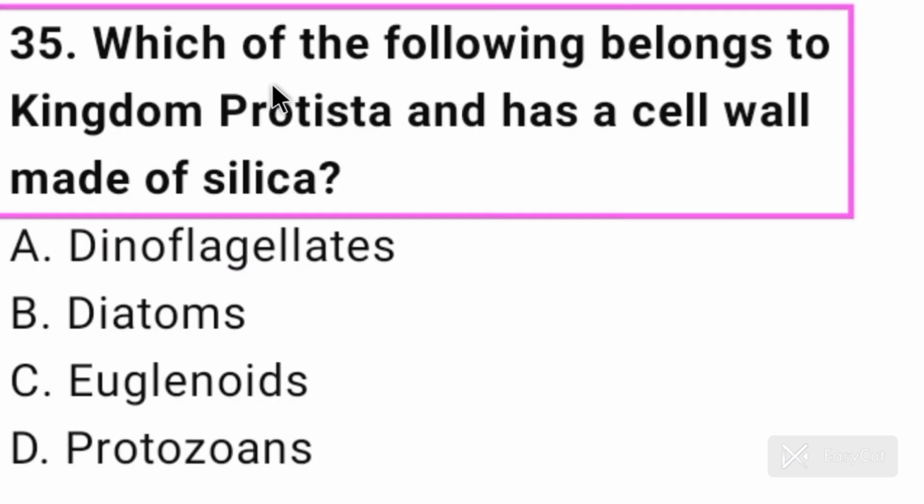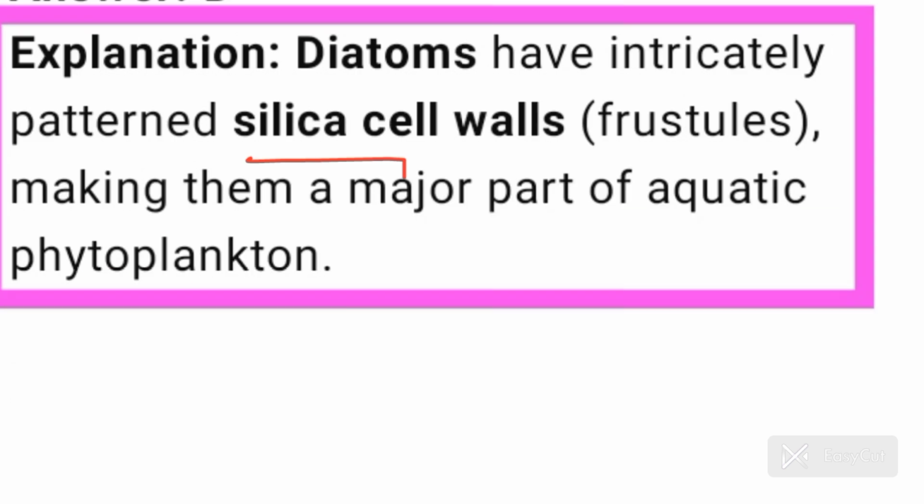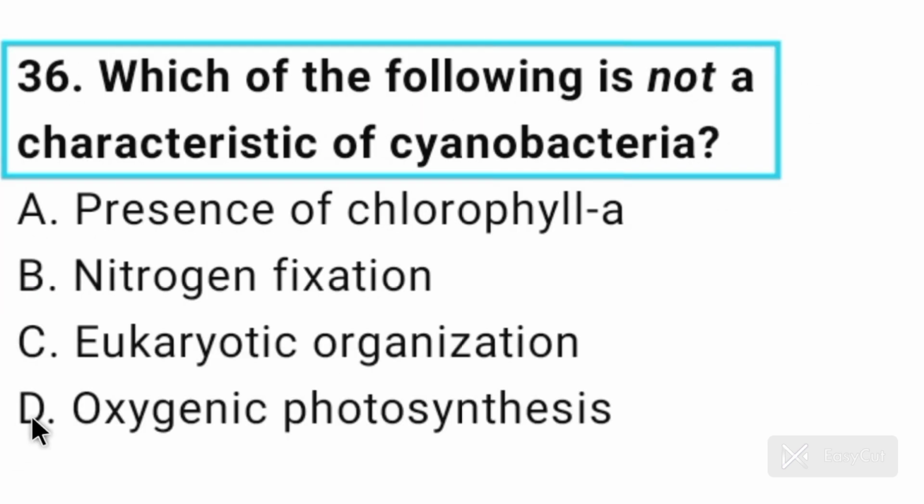Question number 35. Which of the following belongs to kingdom protista and has a cell wall made of silica? So this is the characteristic of diatom. Option B is correct here. Diatoms belong to kingdom protista and have cell walls made of silica. Diatoms have intricately patterned silica cell walls, frustules, making them a major part of aquatic phytoplanktons.